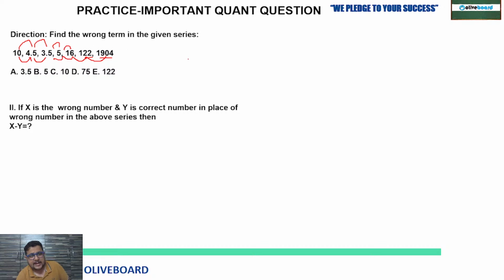So what pattern can be there? This is a very common pattern. 10 to 4.5: 4.5 is just near to half of 10. Are you getting my point? So 10 multiply 0.5 will be 5, minus 0.5, 4.5. Now 4.5 to 3.5. So 4.5 multiply 1, 4.5 minus 1, 3.5.